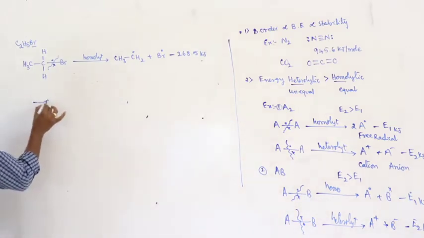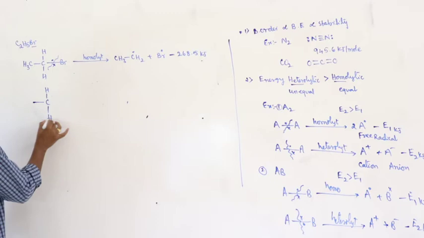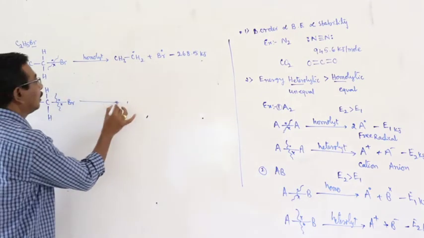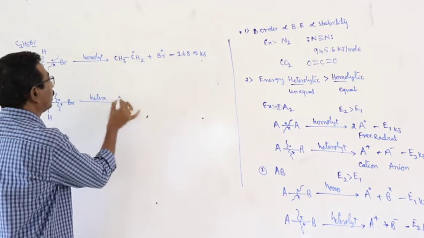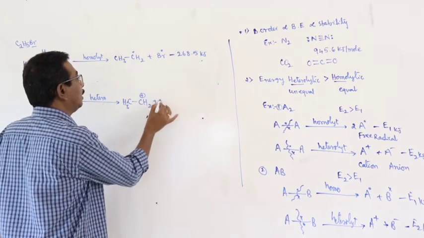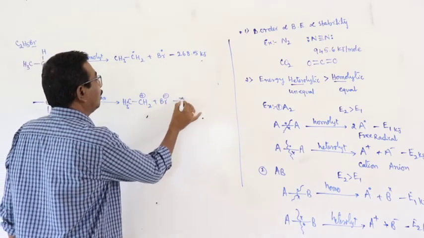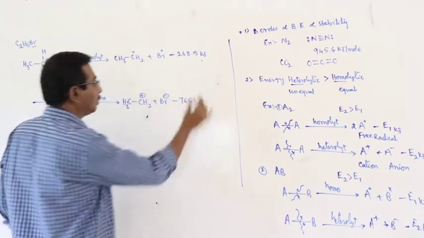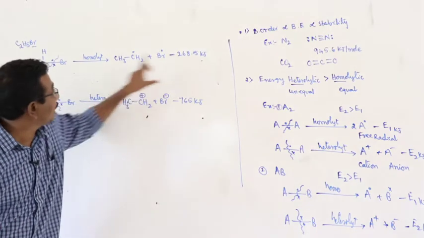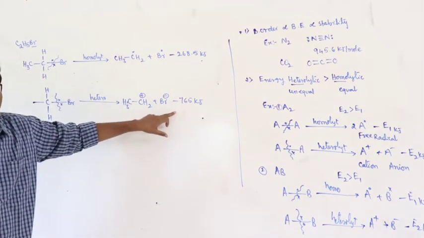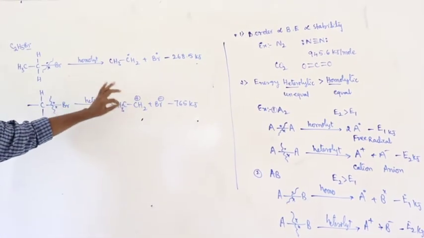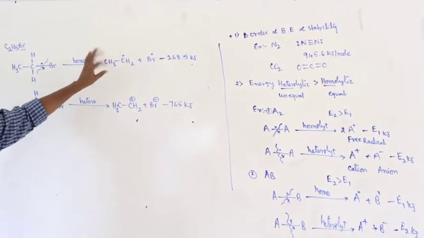Next, within the same molecule, for the heterolytic cleavage of the C-Br bond, CH3CH2 plus and Br minus, the energy is 765 kilojoules. 268 and 765. This is homolytic cleavage, this is heterolytic cleavage. So, it is very clear the energy required for the heterolytic cleavage is greater than that of homolytic cleavage.